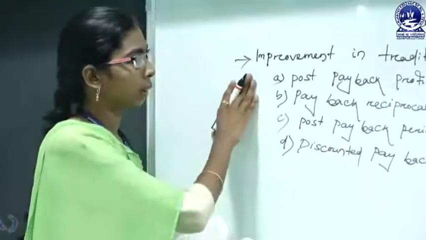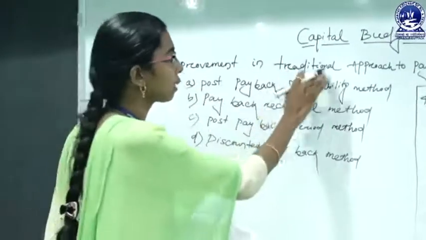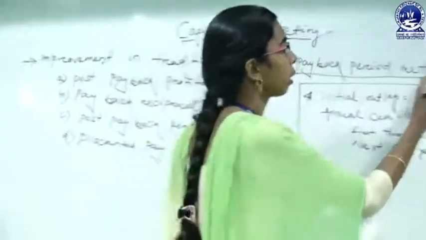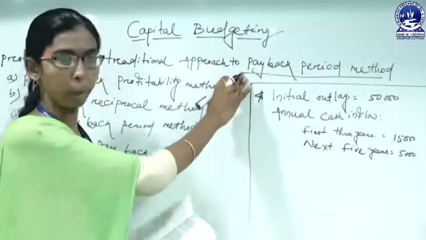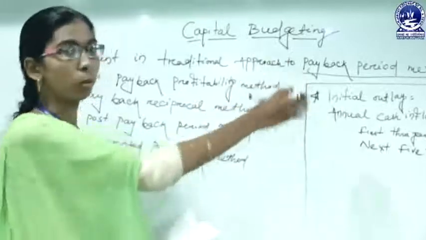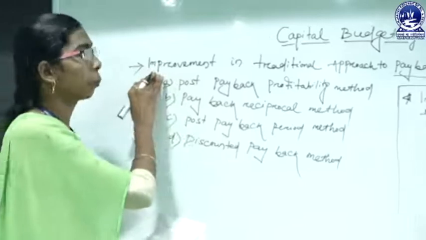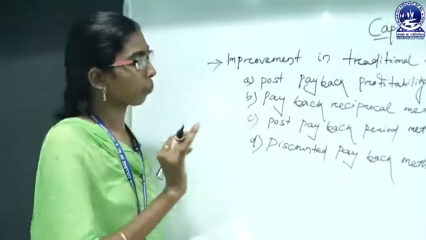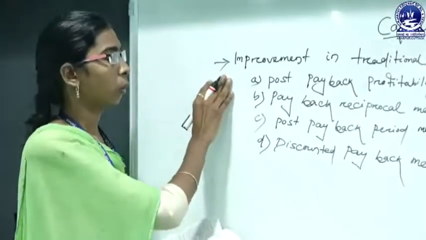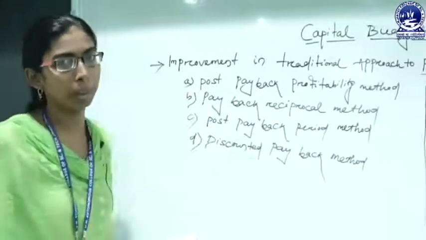The name already suggests that this is an improvement in the traditional approach. Due to the various drawbacks of the payback period method, we will discuss the improvement in this method. In this method, we can calculate these things. First is the post payback profitability method.